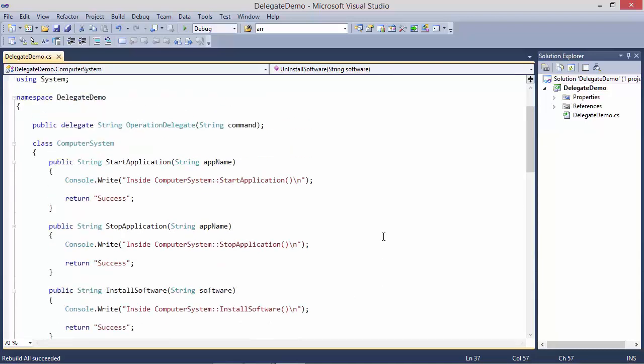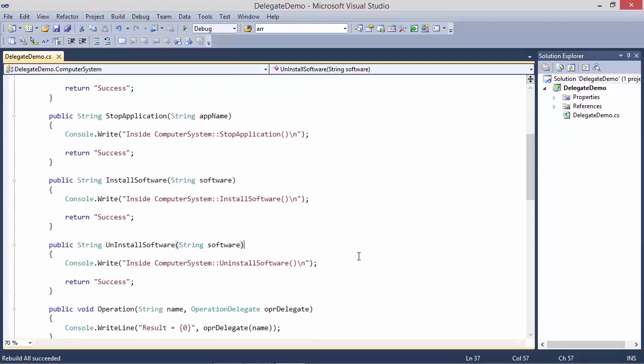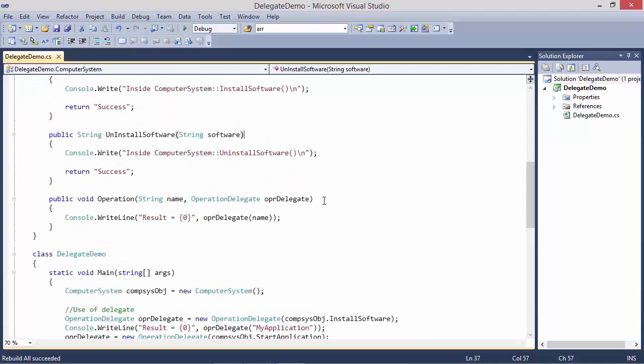So delegate can refer to these methods. And we have another method operation with two parameter. First parameter is of type string, second parameter is of type operation delegate, and return type is void. Okay, we'll come to this method.